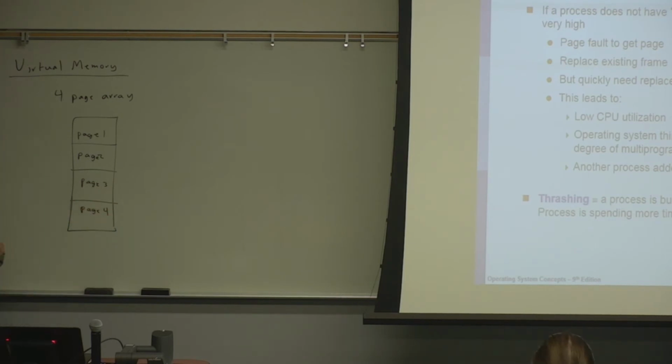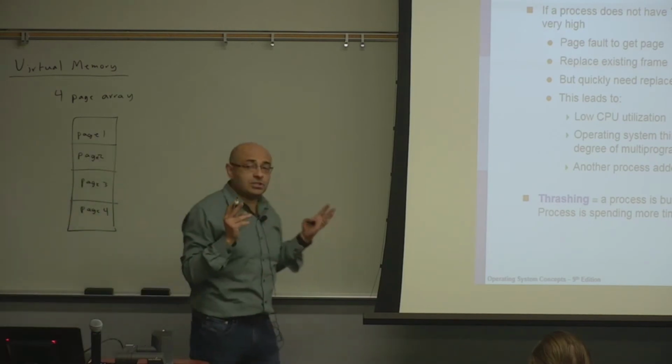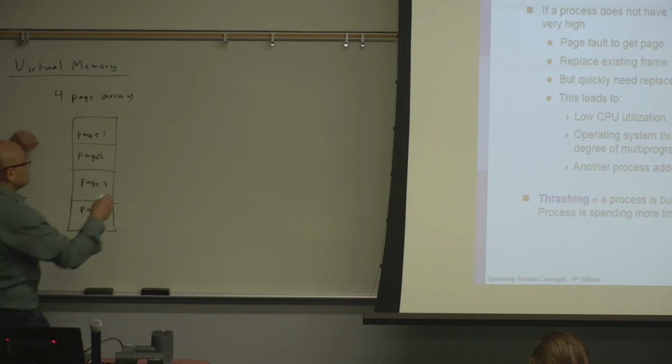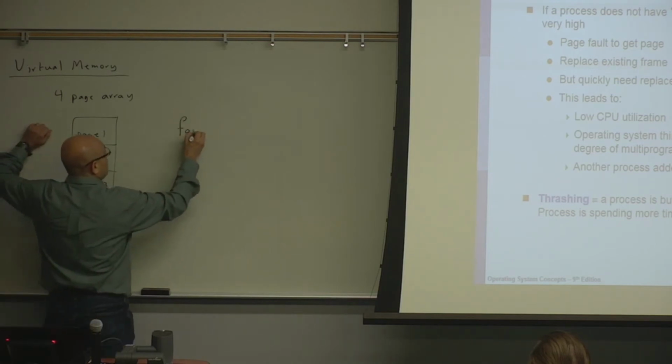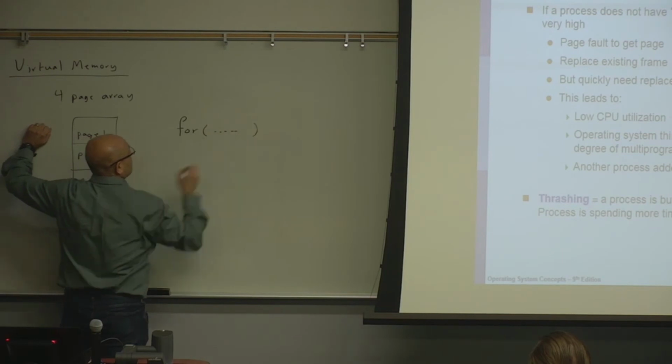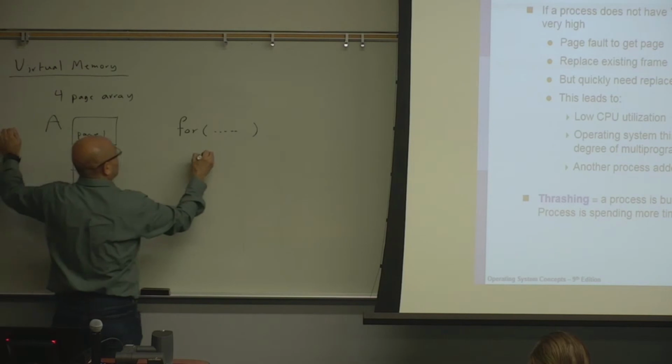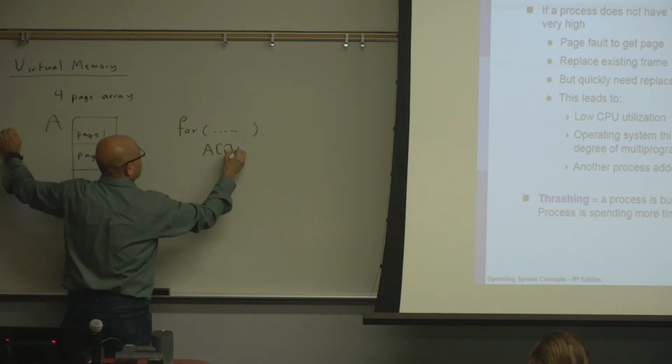Maybe the array is 4K and each page is 1K. And you are accessing this array in a loop in a sequential manner, so this is array A of i plus equals 3.